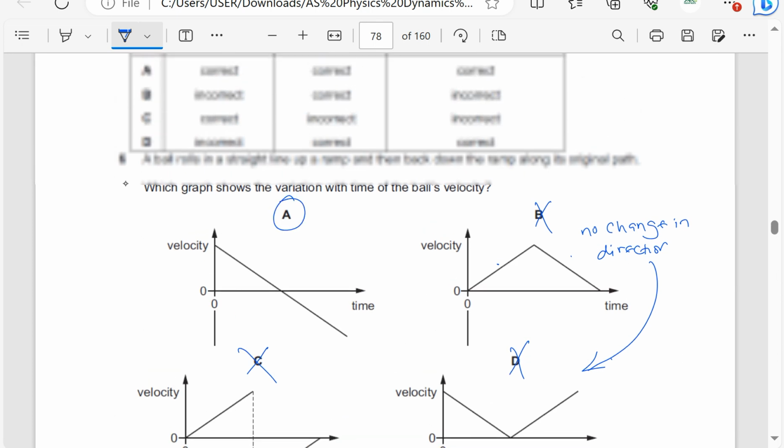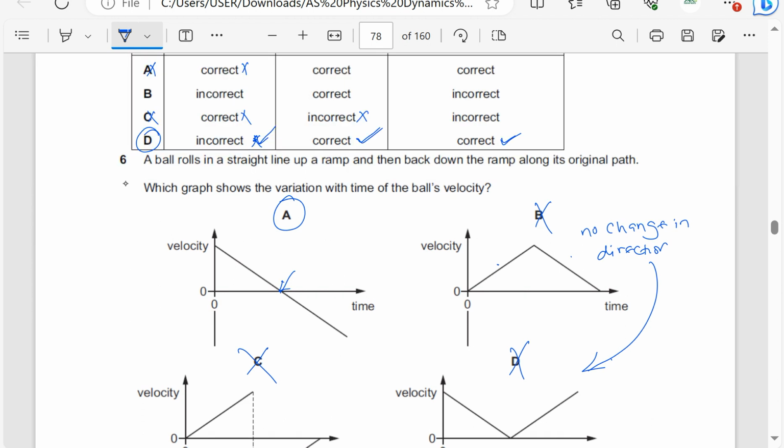When it is going up, the velocity decreases to 0. When it reaches the maximum height, velocity here is 0. Then it changes direction. So this part here is showing a change in direction. Here V is 0 at maximum height, and here V is negative. There is a change in direction. So the answer is A.